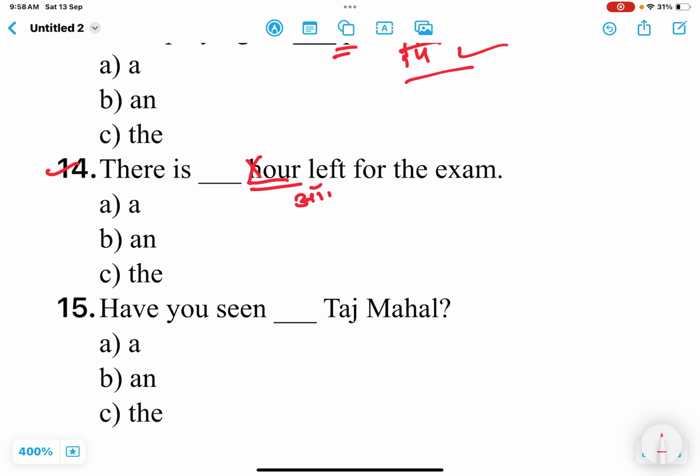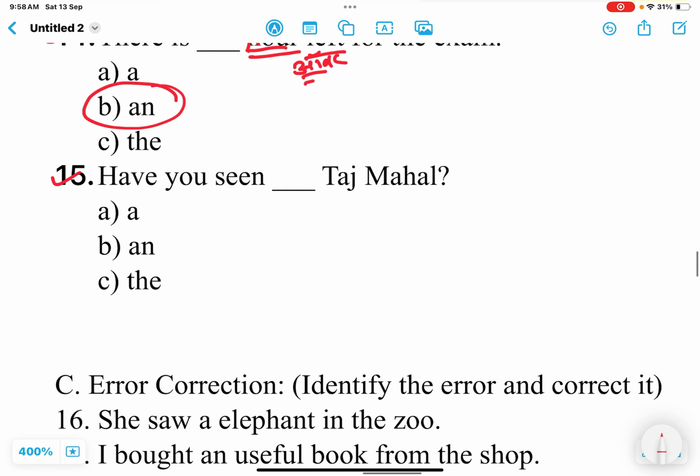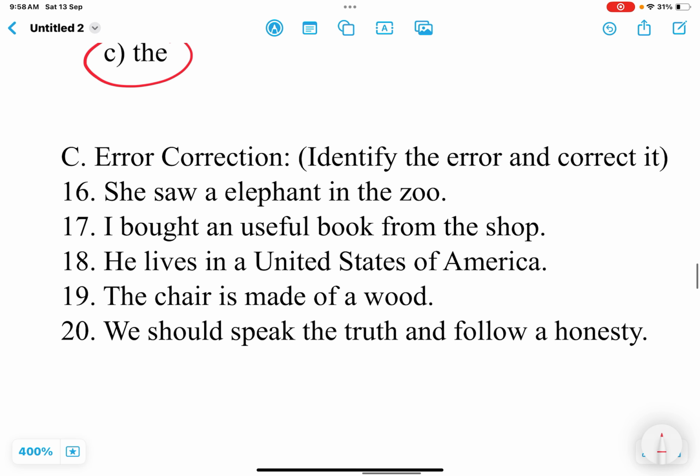This is our, not hour. So a vowel sound is there. Which one is the correct answer? And next one: have you seen dash Taj Mahal? Which Taj Mahal? The Taj Mahal that is in Agra. So this means it is special. Taj Mahal is special. So what are we to use here?